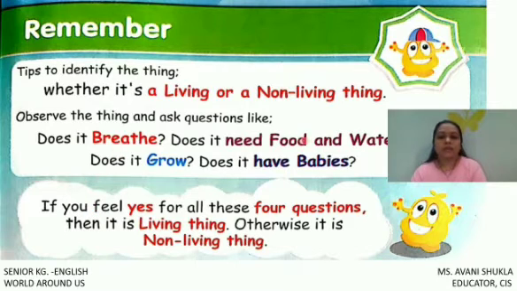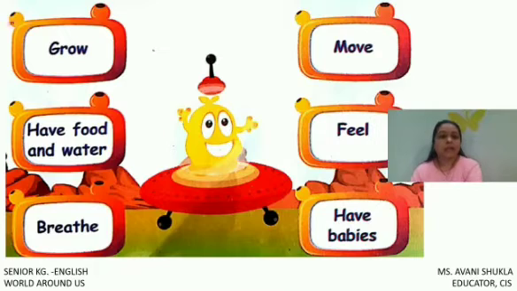So, these 5 things you have to remember for the living things. See, these are the 6 points which are for the living things, and the thing which cannot do all these things, they are called non-living things.